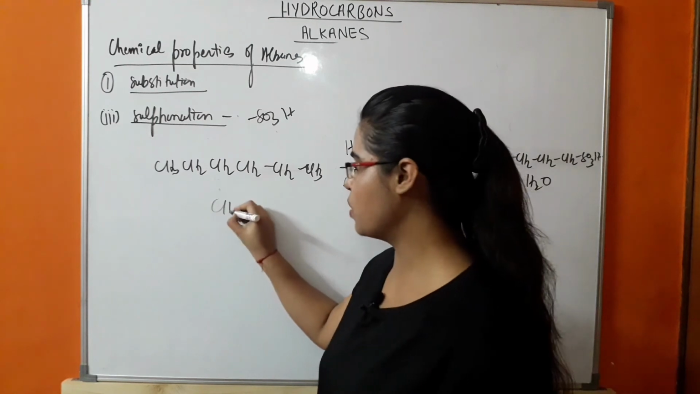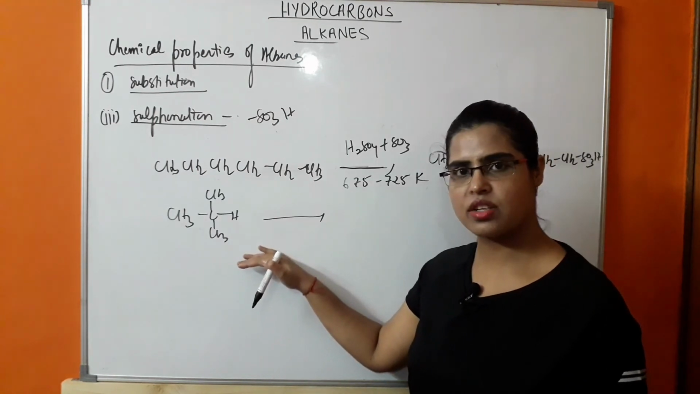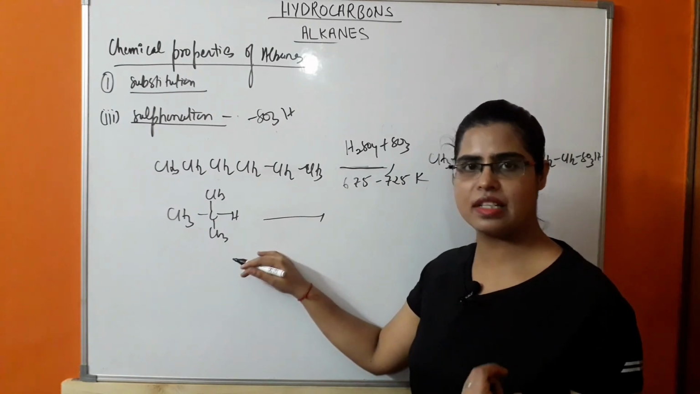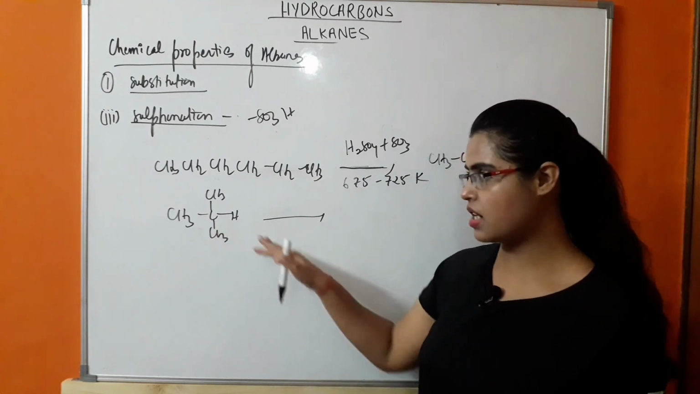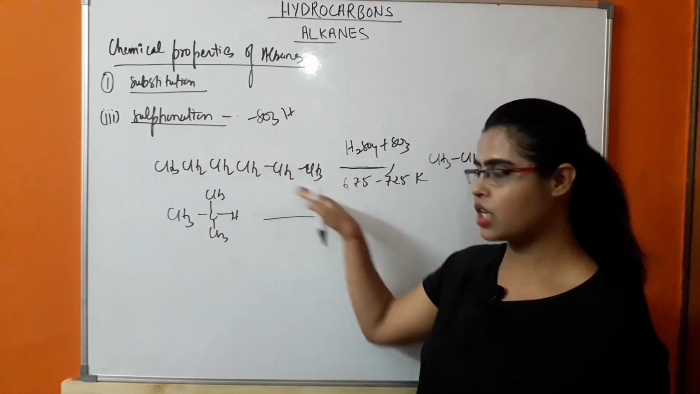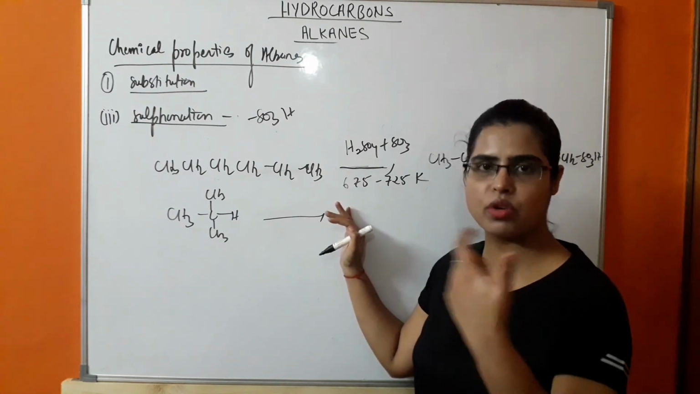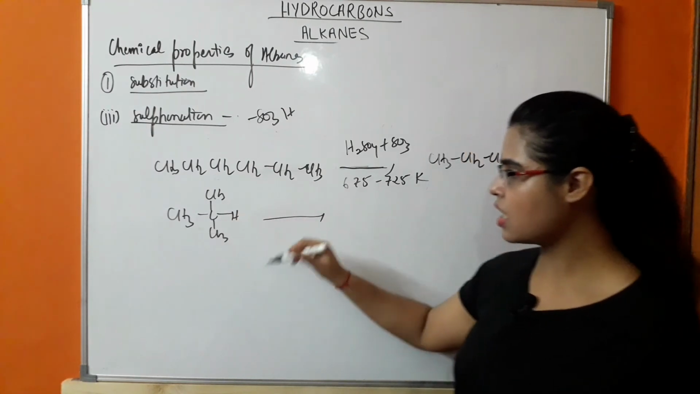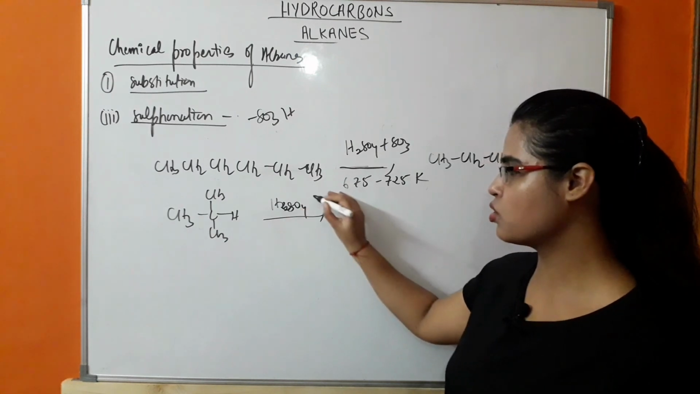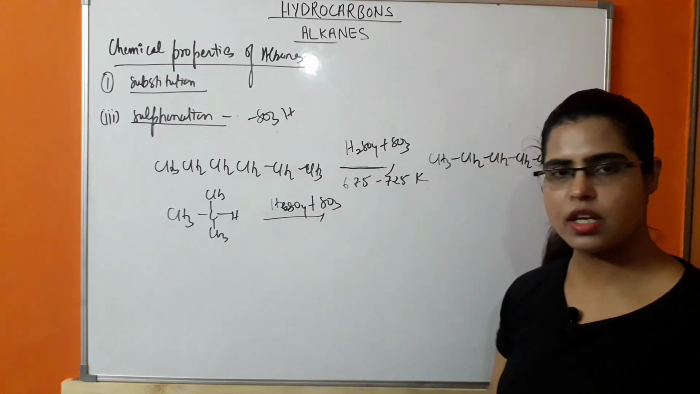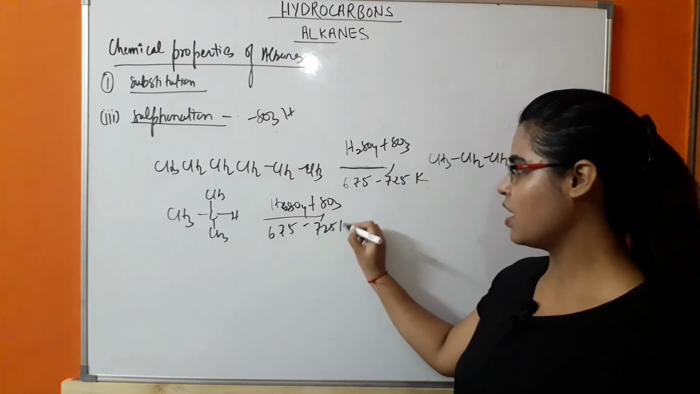Whereas in the case of branched chain system, branched chain alkanes also show this reaction even if the carbon number is less than 6, because of the stability of the carbocation this reaction will take place. Whereas in the straight chain the condition is there should be either 6 carbon atoms or more than 6. Okay, so in this case the reaction will take place in the presence of fuming H2SO4, that is H2SO4 and SO3. Temperature is 675 to 725 Kelvin.